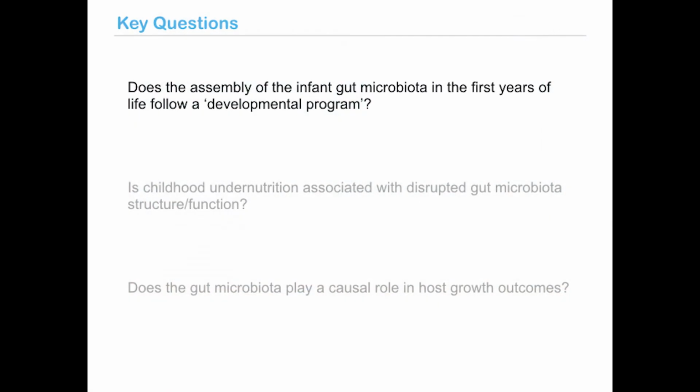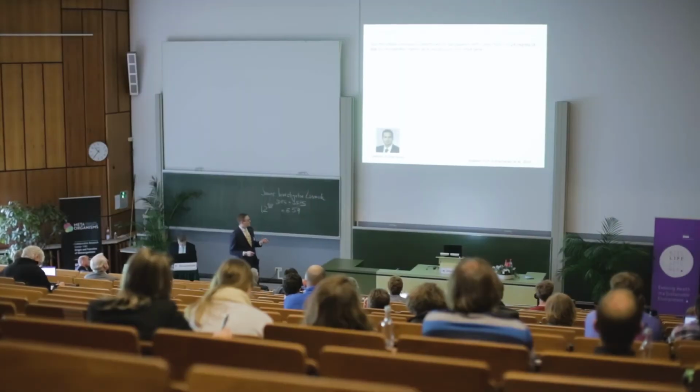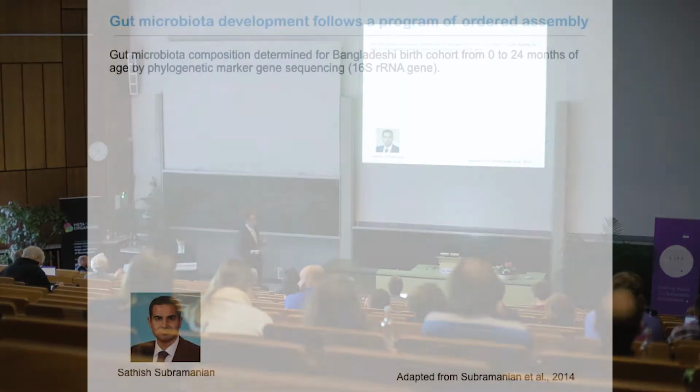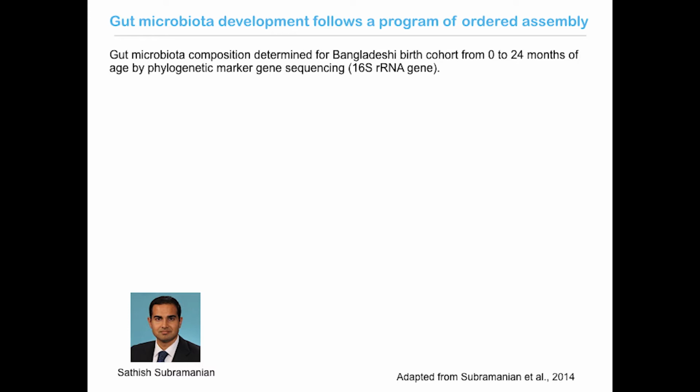So to answer the first question about how the gut microbial community assembles, I'll tell you about some work from my colleague Satish Subramanian, another graduate student in Jeff Gordon's lab. Satish teamed up with our collaborators in Bangladesh to collect fecal samples from children from the ages of 0 months up to 24 months of age, and characterize those samples for their gut microbiota composition using phylogenetic marker gene sequencing. The gene that they were sequencing is the 16S ribosomal RNA gene. And in doing so, he could identify which species were present and in which proportions in these samples over time.